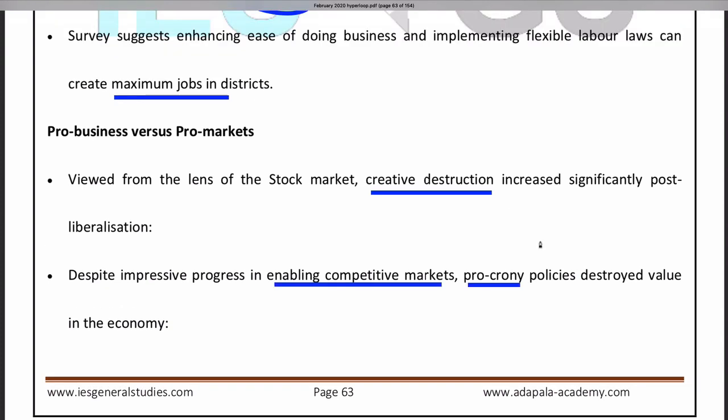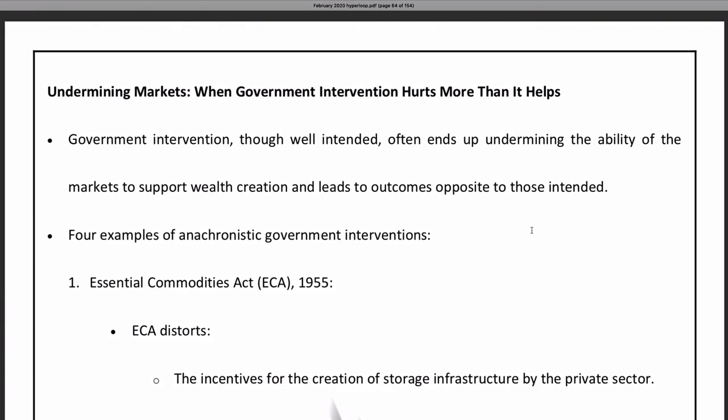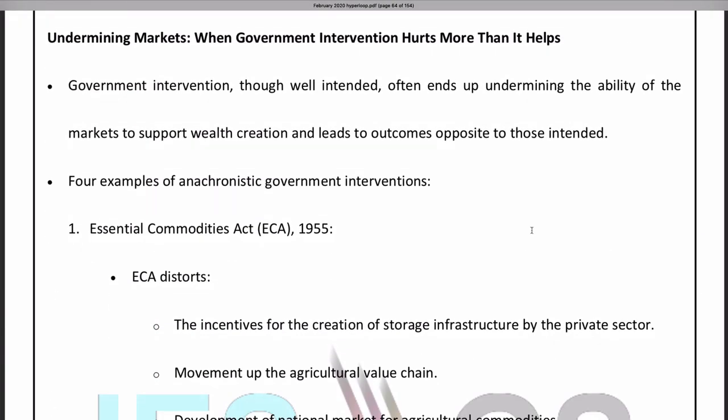Enabled competitive market, but pro-colony policies destroyed it, because government was still preferring the incumbent players. What the Economic Survey tells is the example of spectrum allocation, coal block allocation, gas field allocation, etc. Some partiality was done and that destroyed the economic value.